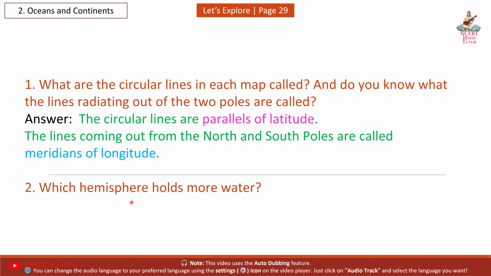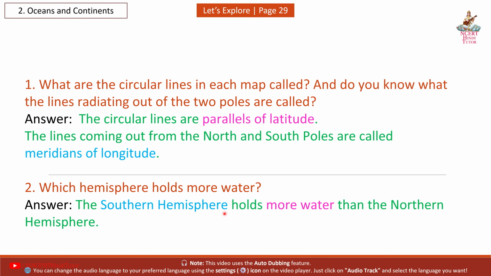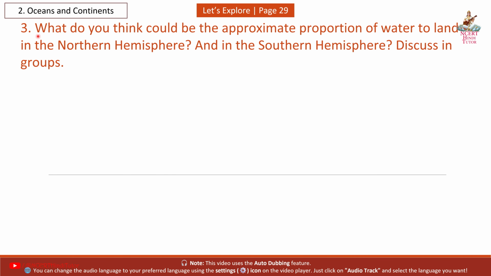Question 2: Which hemisphere holds more water? Answer: The southern hemisphere holds more water than the northern hemisphere. Question 3: What do you think could be the approximate proportion of water to land in the northern hemisphere, and in the southern hemisphere? Discuss in groups.